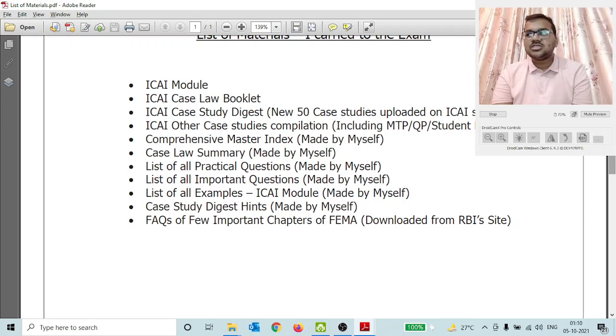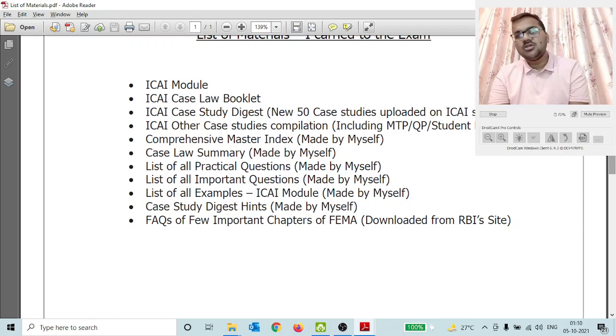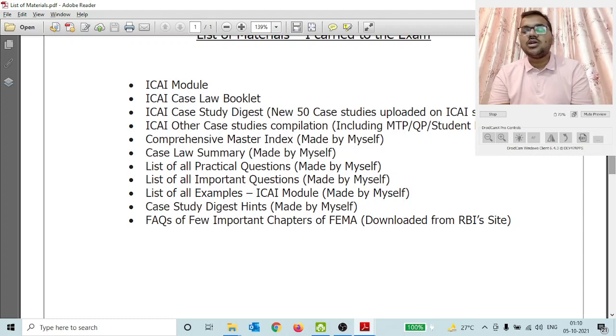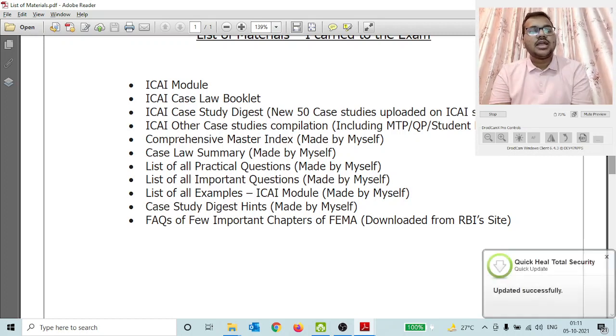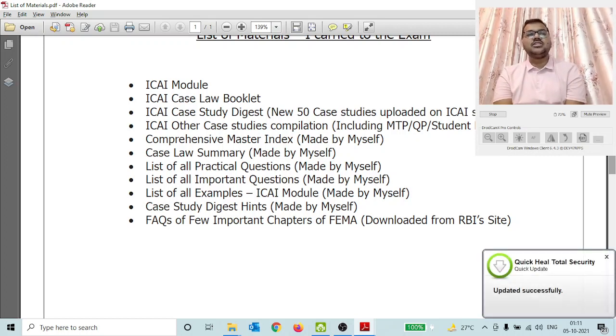And coming next is a master index with you, case law summary book, list of all the practical questions, list of all the important questions which were not found by you in the ICI module. Please link all of them with the case studies wherever possible, so that you can go directly to the case study and write the content of the answer from there itself. Then coming next, list of all the examples, case study digest hints, and at the end, the FAQs of a few important chapters of FEMA, which were downloaded by me from the RBI's website.